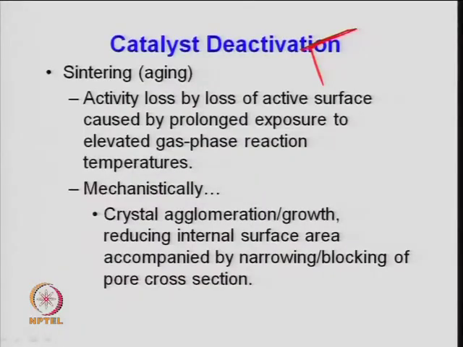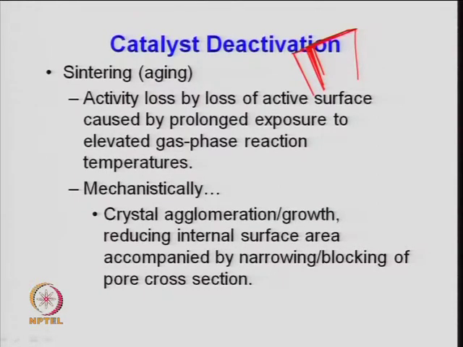Another kind of catalyst deactivation which I was talking about is because of sintering. Sintering is the loss of activity of a catalyst caused by prolonged exposure to elevated gas phase reaction temperatures. As I said, when the catalyst is continuously exposed to a high temperature, the activity of the catalyst decreases because of the change in phase of the catalyst.